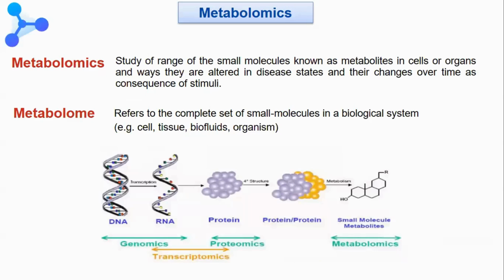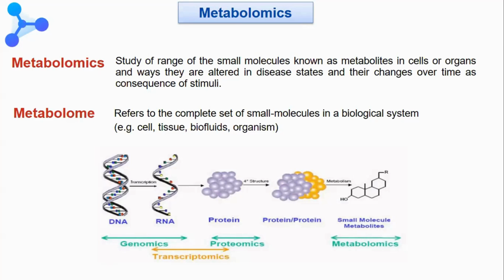So coming to the IMDA. The IMDA database is basically for the archiving of metabolomics datasets. What is metabolomics? I just want to introduce metabolomics and the metabolome. It is the study of a range of small molecules known as metabolites, and the way they are altered in the disease state and their changes over time as a consequence of stimuli. Metabolome refers to the complete set of small molecules or small biomolecules in response to the biological system.